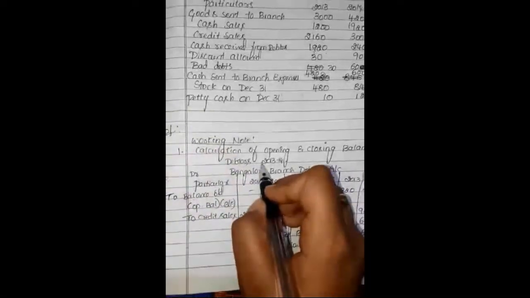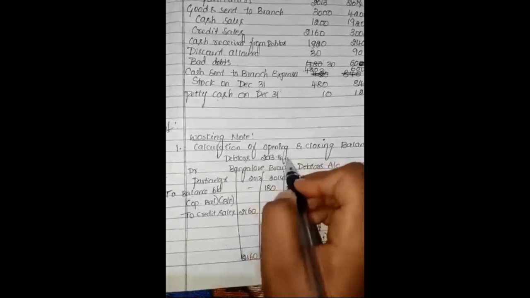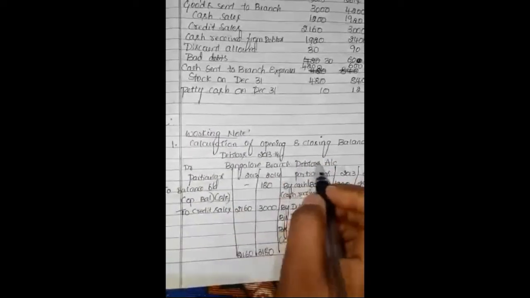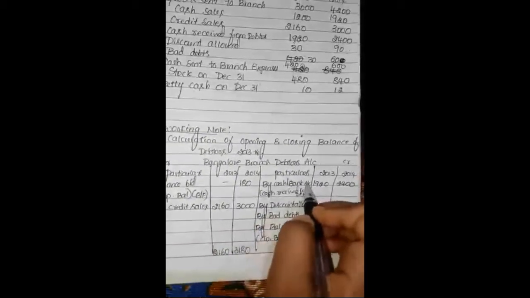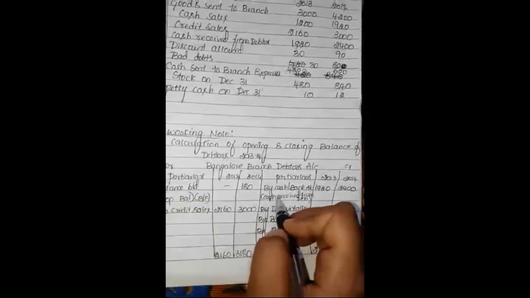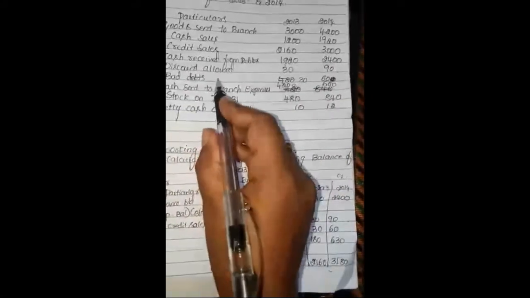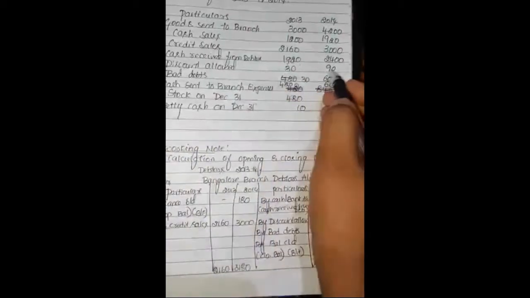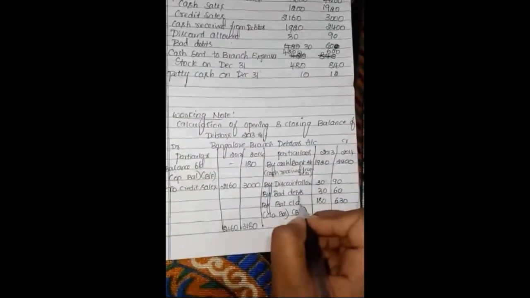We need to calculate the debtors. See, calculation of opening and closing balance of value of debtors in the year 2013 and 2014. Bangalore branch debtors account. Opening value they are not given. We need to calculate that by cash at bank account, which includes any cash received from debtors. See, they are given the cash received from debtors 1,920, 2,400. Discount allowed will be credited to the debtors account, 30, 90. Bad debts credited to the debtors account, 30, 60. Already recorded. Here, by balance carried down.